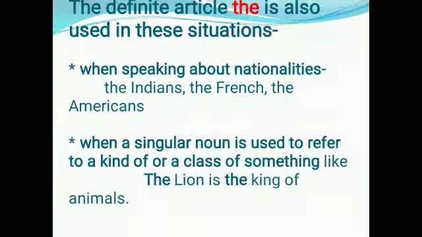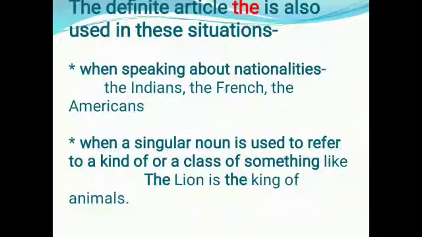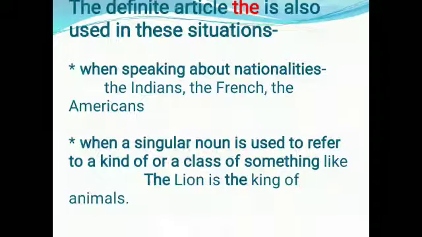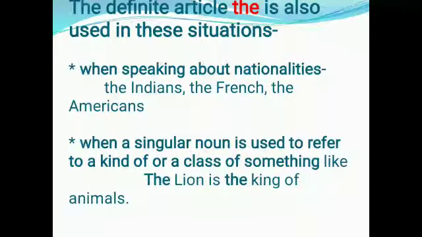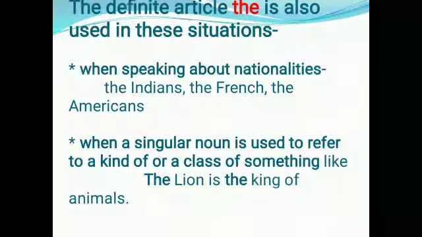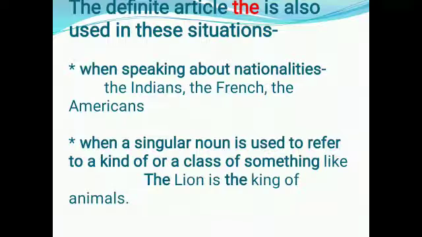The definite article the is also used in these situations. Number 1. When speaking about nationalities. For example, the Indians, the French, the Americans. Next, when a singular noun is used to refer to a kind or a class of something. For example, the lion is the king of animals.